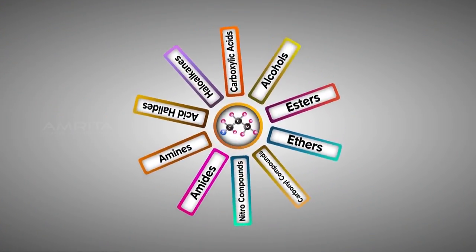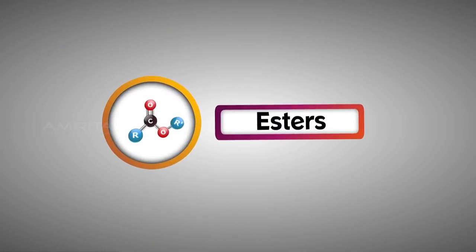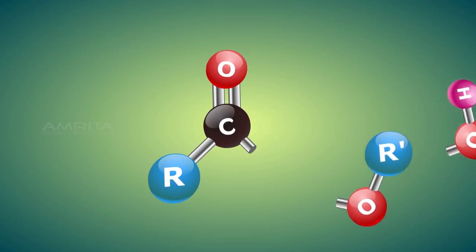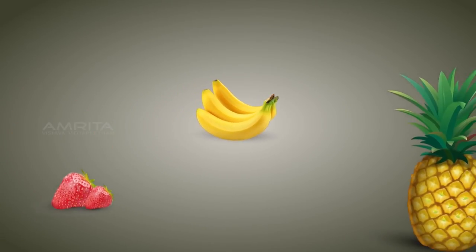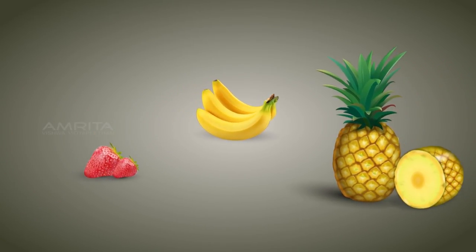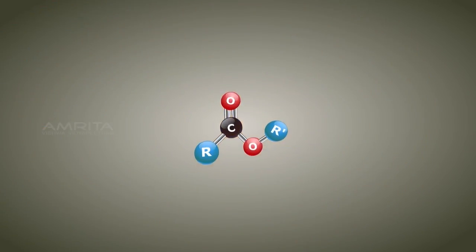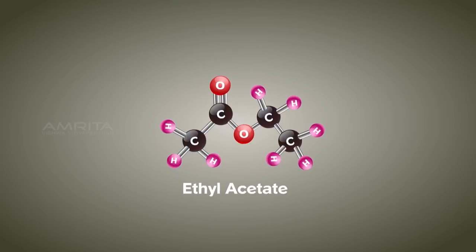Now, we will move on to the family known as the esters. Esters are derived from carboxylic acids in which the hydroxyl group is replaced by an alkoxy group. The aroma of many fruits including banana, strawberry and pineapples is due to the presence of the ester functional group. Ethyl acetate is a typical example.